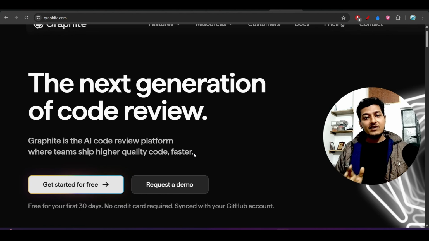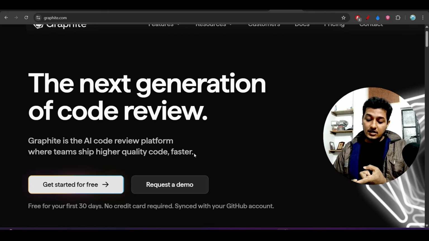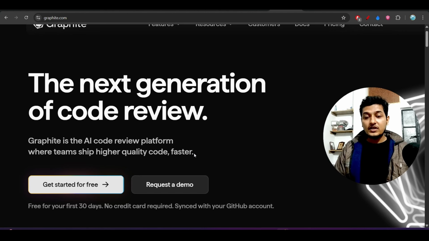And GitHub also has some code review features, like you can raise a pull request and review it, but their code review feature is not as powerful as Graphite. So in GitHub, let's say you have created one feature and raised a pull request, and then your manager or your senior developer will review that code and merge it.